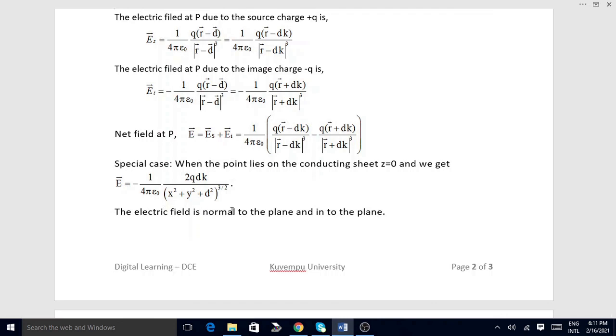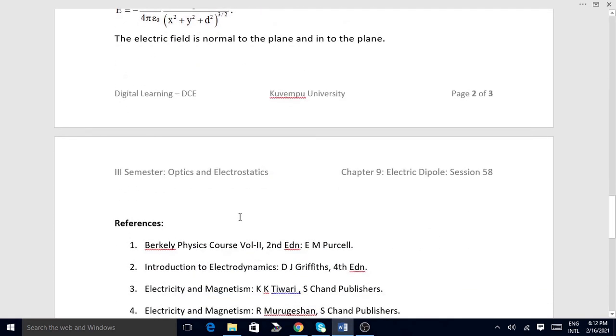At the surface of the conductor, the electric field is always normal to the surface. In the tangential direction along the surface of the conductor, the field is 0. The field is normal to the conductor and into the conductor.